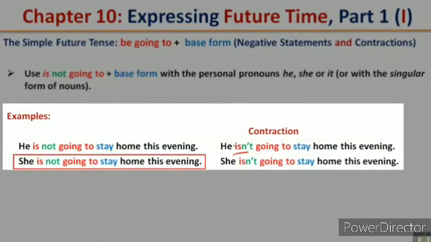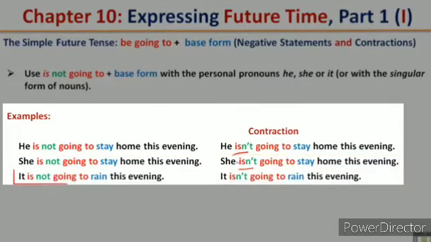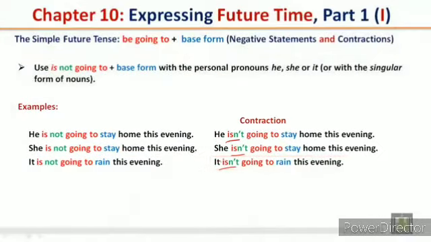She is not going to stay home this evening. The contraction, she isn't going to stay home this evening. It is not going to rain this evening. The contraction, it isn't going to rain this evening.